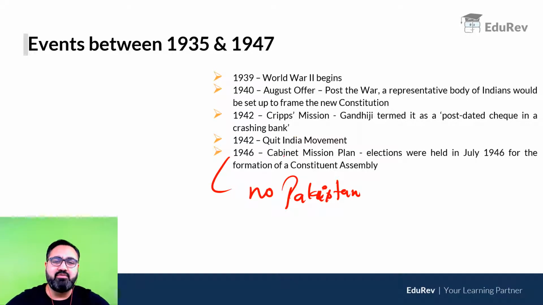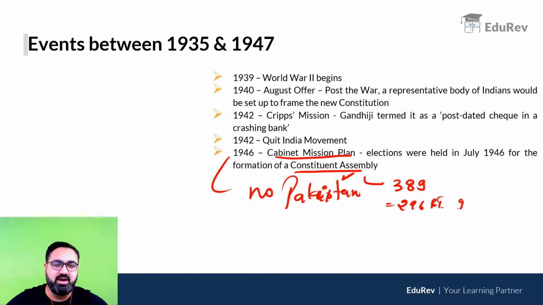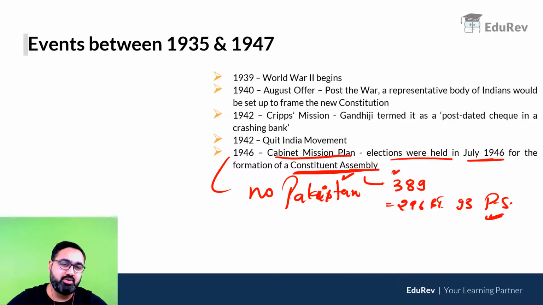Cabinet Mission Plan finally said that okay, Constituent Assembly will be formed, and it gave a plan for the Constituent Assembly. It said that India's Constituent Assembly will have 389 members, 296 would come from British India, and remaining 93 would come from the princely states. And on the basis of the Cabinet Mission Plan, finally elections were held in July 1946 for India's Constituent Assembly to make our constitution.